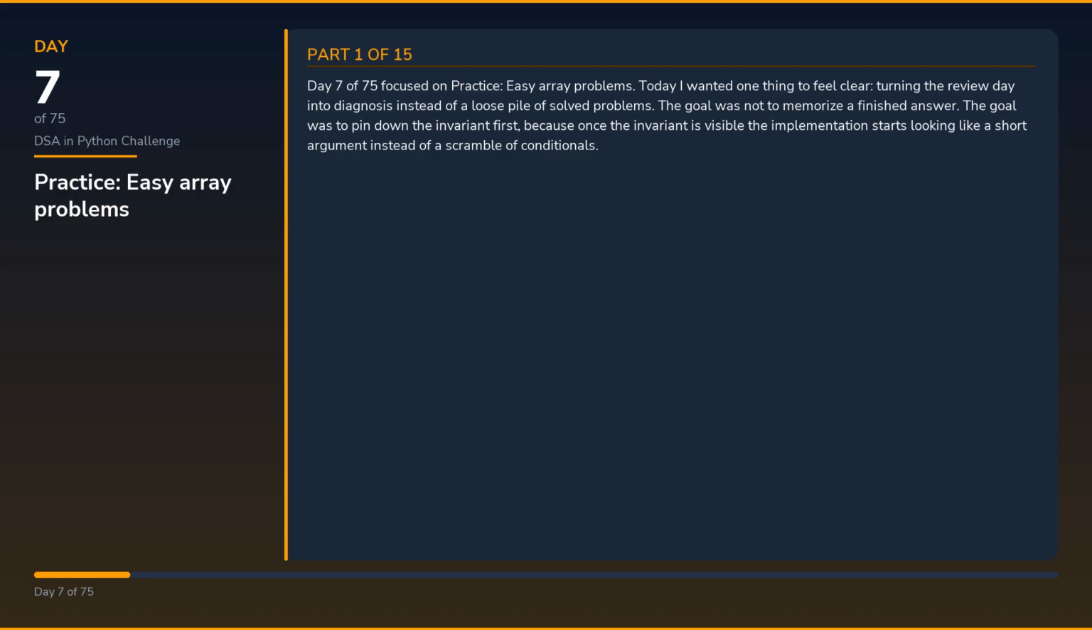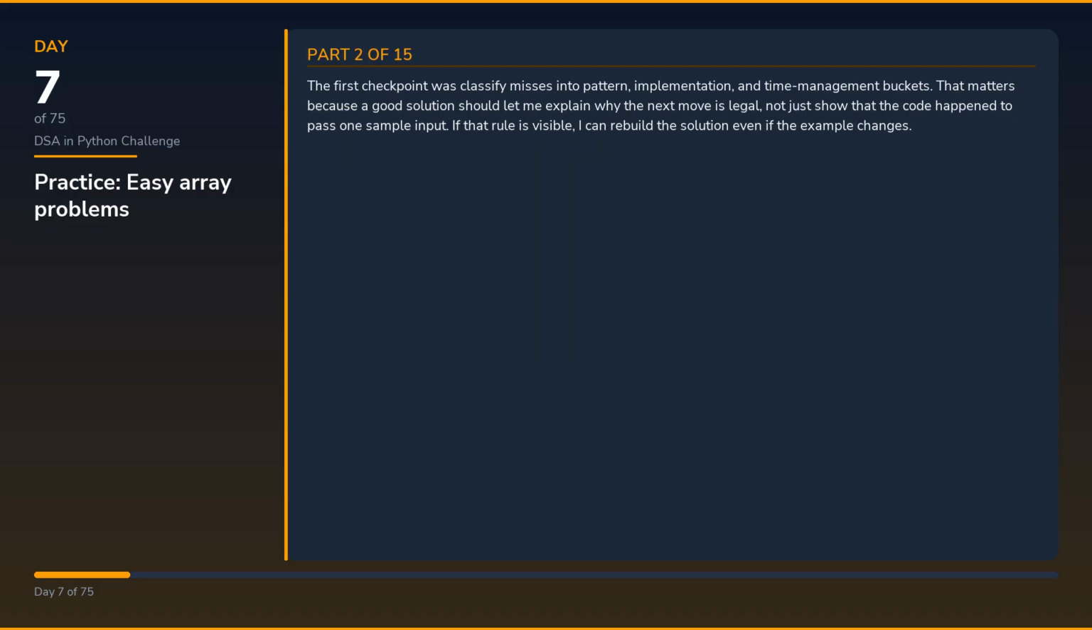The goal was to pin down the invariant first, because once the invariant is visible, the implementation starts looking like a short argument instead of a scramble of conditionals. The first checkpoint was classify misses into pattern, implementation, and time management buckets. That matters because a good solution should let me explain why the next move is legal, not just show that the code happened to pass one sample input. If that rule is visible, I can rebuild the solution even if the example changes.